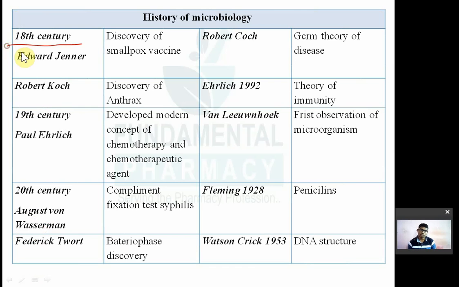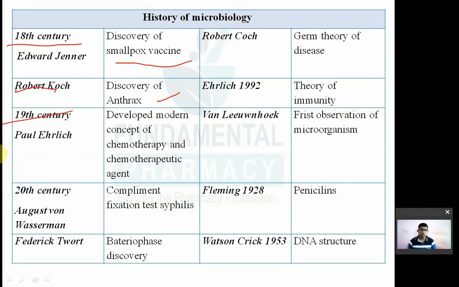So first, okay, 18th century. In the 18th century, Edward Jenner discovered the smallpox vaccine. Okay, his contribution is nothing but the discovery of the smallpox vaccine. Then Robert Koch. He discovered the anthrax disease. Anthrax. Okay, remember, in 19th century.